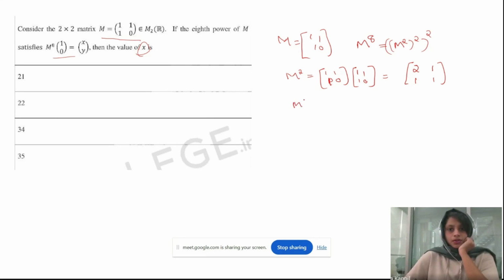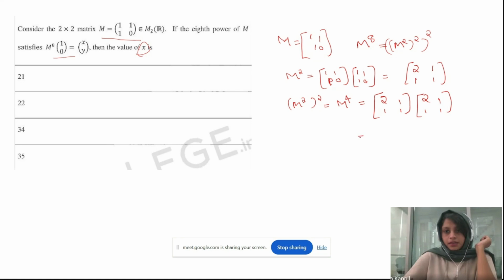Now M square, the whole square, which is M to the power of 4, is equal to 2, 1, 1, 1 times 2, 1, 1, 1. From here we get 4 plus 1, it is 5, then 3, then 3, then 2.